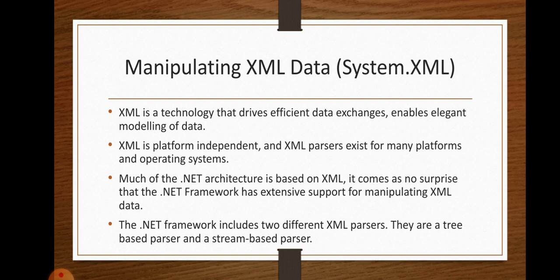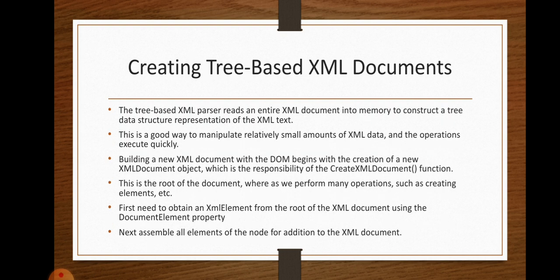There are two different types of XML parsers. What are they? They are tree-based parsers and stream-based parsers. Here we are going to discuss how to create tree-based parsers for an XML document. The tree-based XML parsers read an entire XML document into memory to construct a tree data structure.